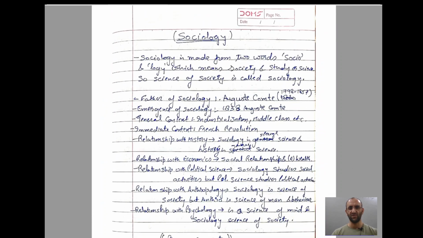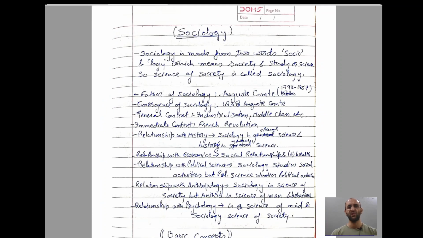So what is sociology? Sociology is made from two words. One is socio and the other one is logy, which means socio means society, and logy means study or science. So science of society is called sociology.